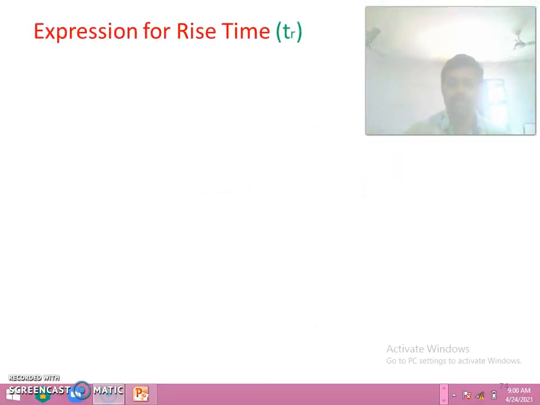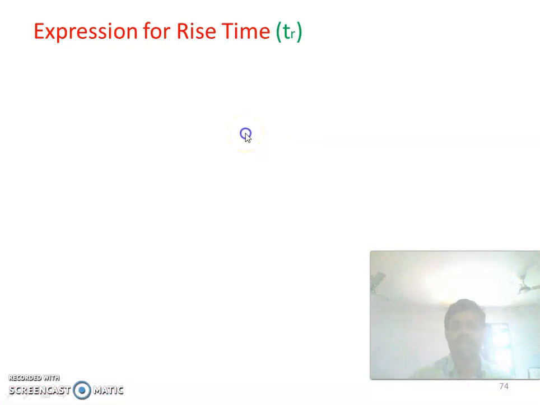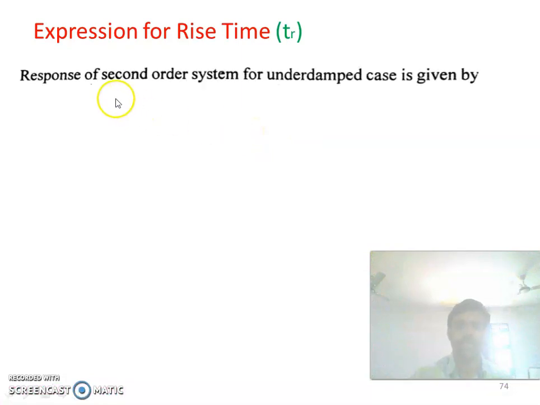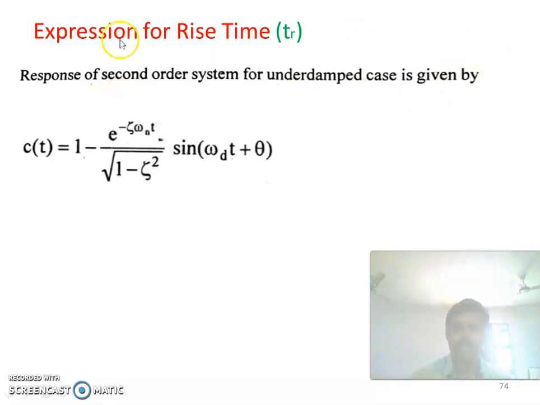Now we are going to see the expression for rise time. We are taking the response of the second order system for the underdamped case, which we have already derived. c of t is equal to 1 minus e to the power minus zeta omega n t into sin(omega d t plus theta) divided by root of 1 minus zeta square. This is the expression for the response of a second order system for the underdamped case.